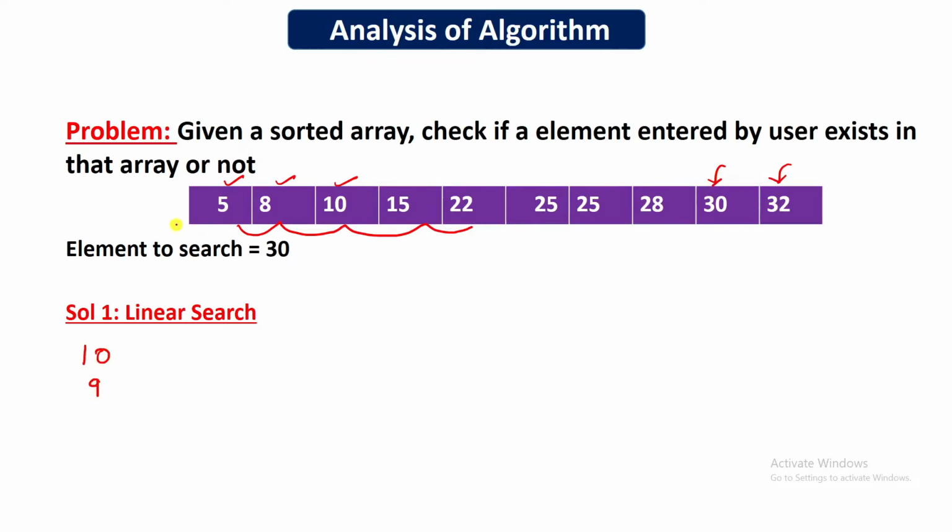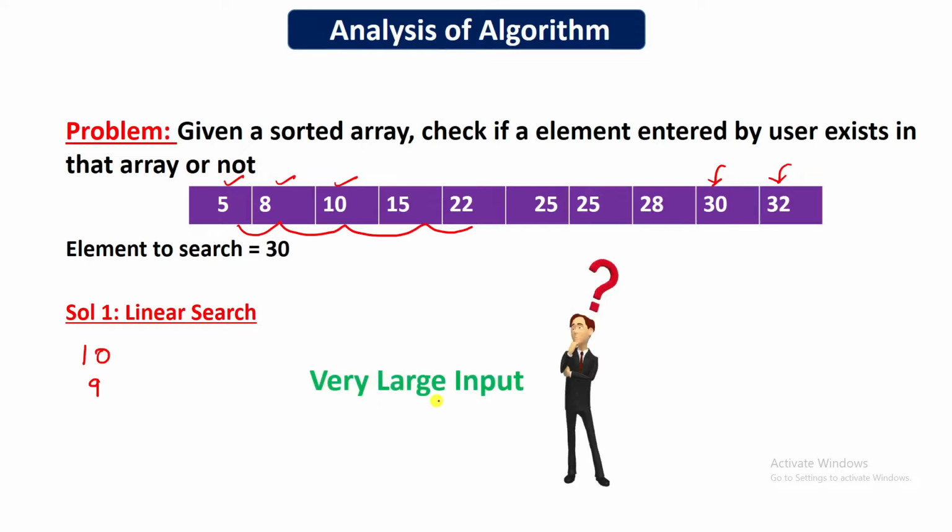It is okay for a smaller number of elements, like 10, 100, or even 1000 elements. But let's say we have a very large number of integers in this array. For example, if the array size is 10 to the power 9, which is 1 billion, that means we have 1 billion numbers in our array and we have to search for a particular element.